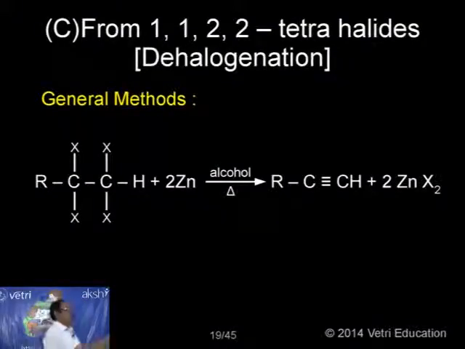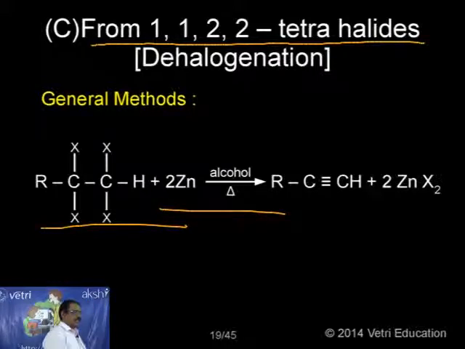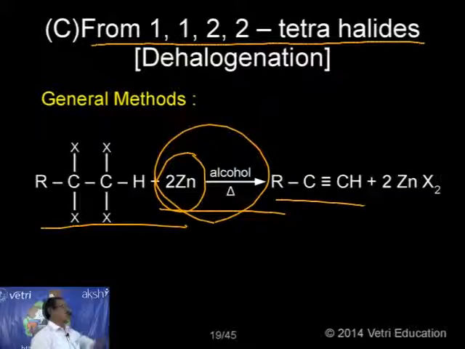Another general method here: from 1,1,2,2 tetrahalides we can also prepare alkynes. This is the general compound RCX2CX2H. When you treat it with zinc in the presence of alcohol, again an elimination reaction takes place and we get the corresponding alkyne. The interesting information: in the first case we use alcoholic KOH, in this case we use zinc. Kindly follow, this is the most important difference between these two types of reaction.